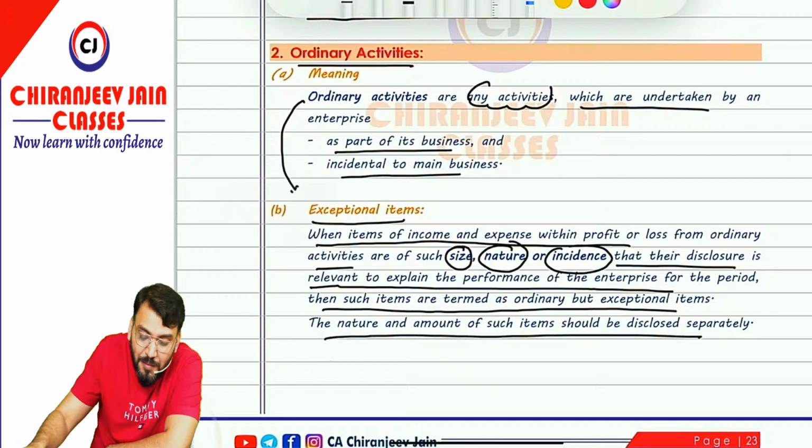Correct? So whenever any income and expense which are within the ordinary activities are of such size, nature, incidence that their separate disclosure is required to understand the performance of the entity, it means it is an exceptional item and their separate disclosures are required. Correct?